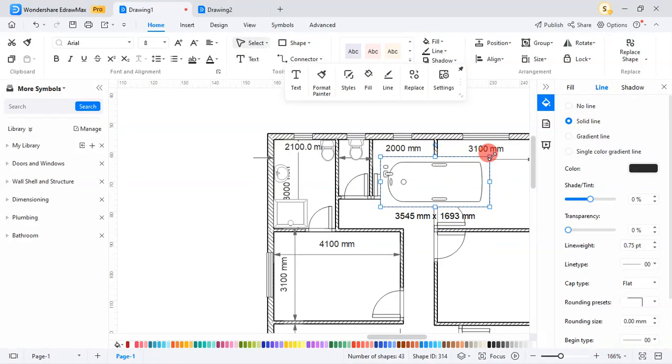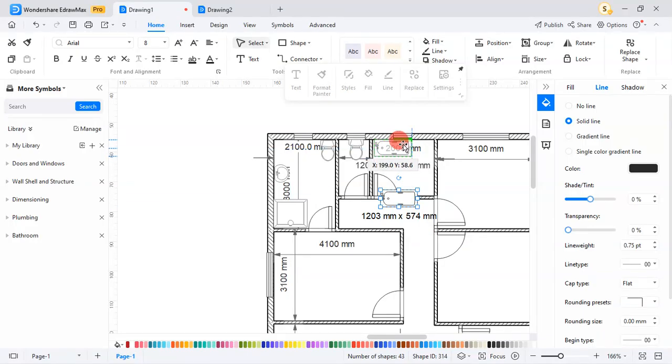So I scale, move, I scale again. This minus.